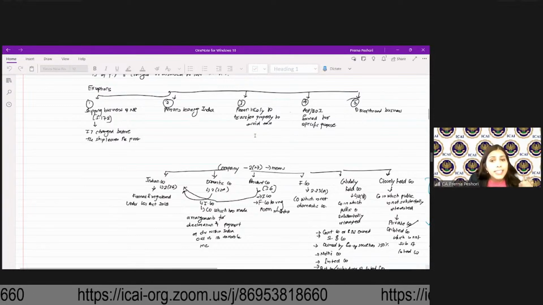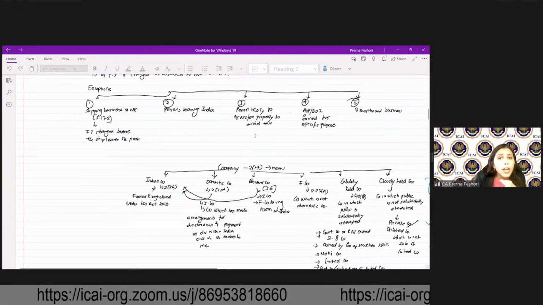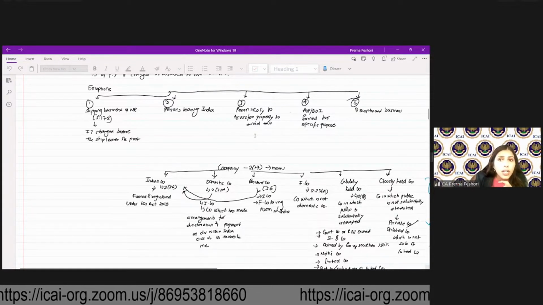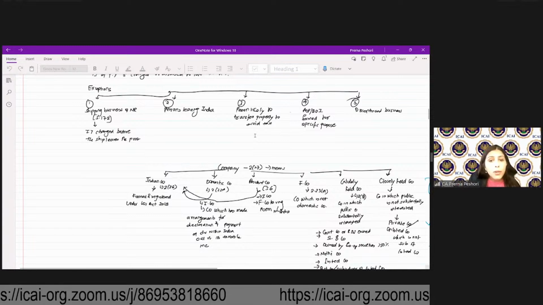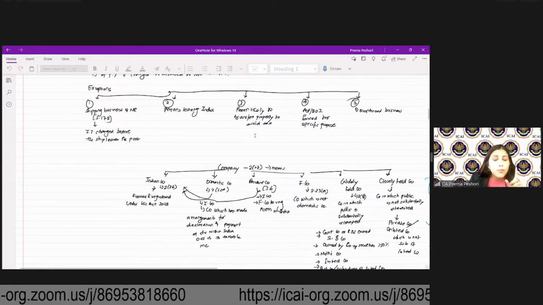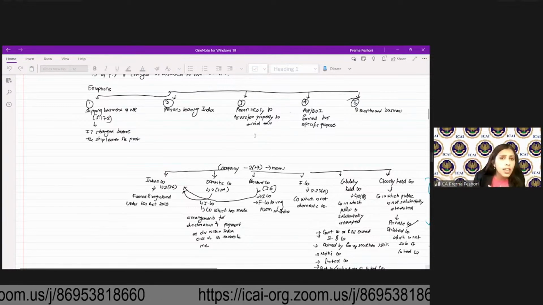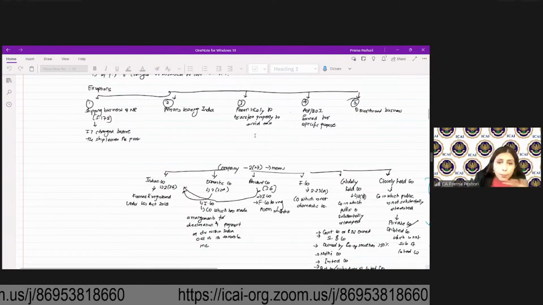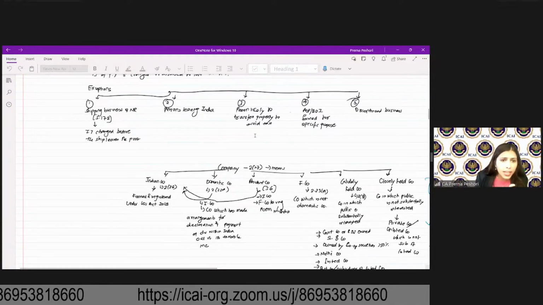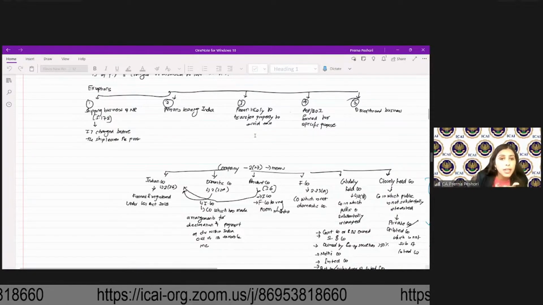What are those? You cannot claim your leave travel concession under 10(5). You cannot claim your HRA under 10(13A). You will not be able to claim exemption for special allowances under 10(14). However, traveling and conveyance allowance is allowed. Transport allowance of 3,200 to handicapped is also allowed. So although all the special allowances under 10(14) will not be allowed, traveling and conveyance allowance is allowed. Then you will not be able to claim daily allowance or constituency allowance for MLA, MP.